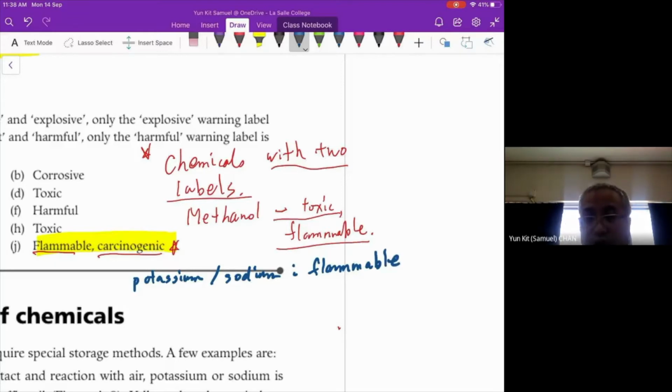Good. Are there any other examples that you think will have two or more hazard warning labels on the bottle?